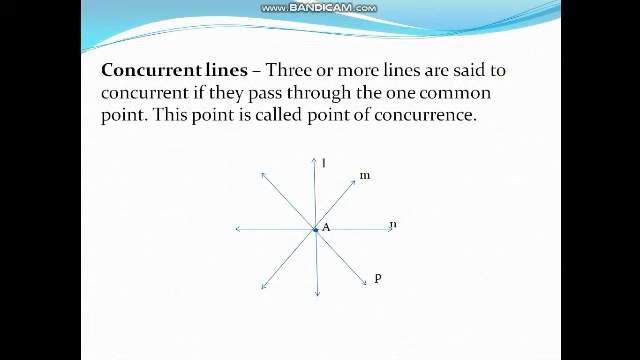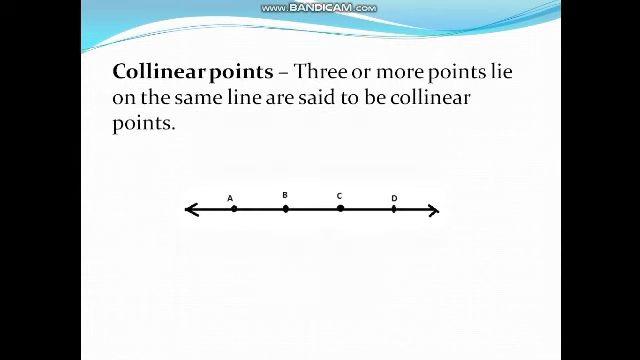Now next to collinear points. Three or more points that lie on the same line are said to be collinear points. Here we have 4 points A, B, C and D. They all lie on the same line. That's why they are collinear points. If they do not all lie on the same line, they become non-collinear points.